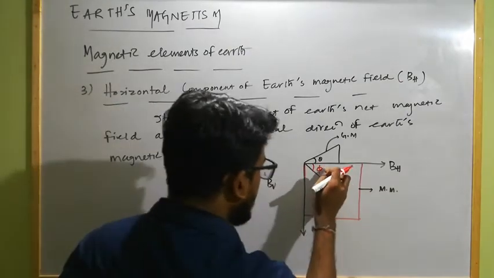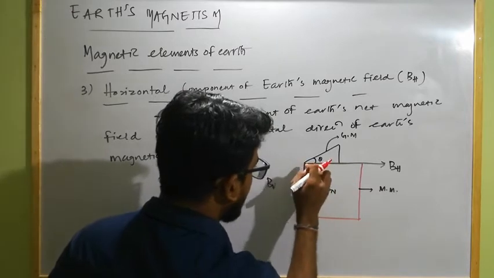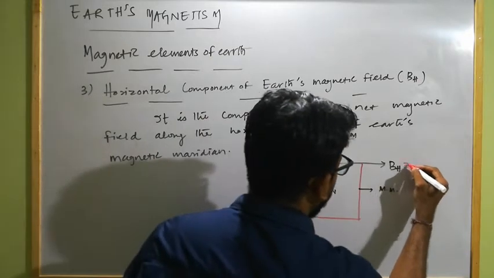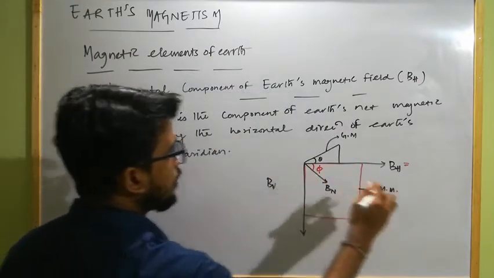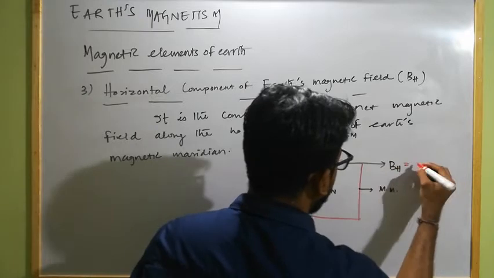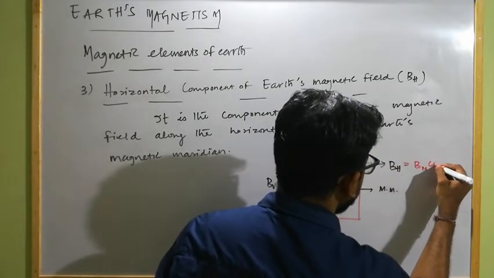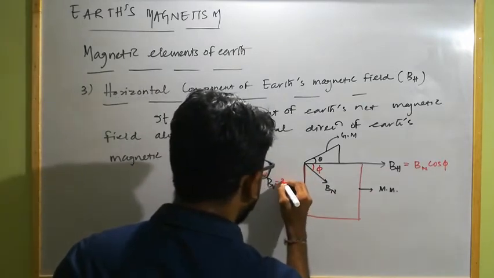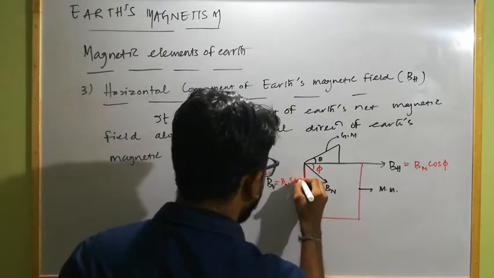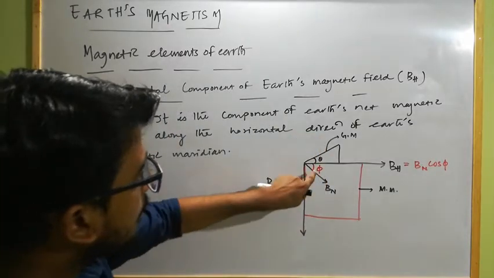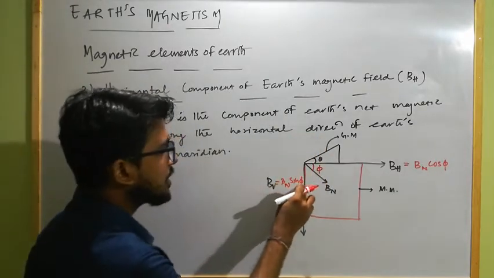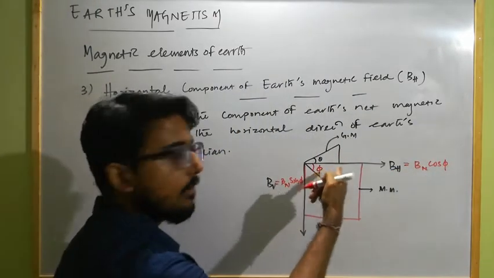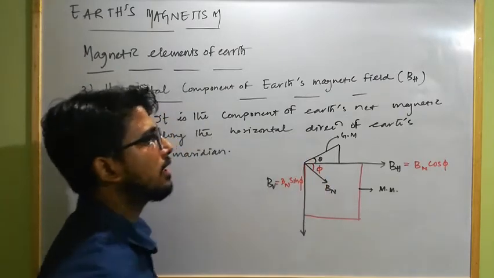So if this angle is the angle of dip, phi, for this place, then this component of Earth's net magnetic field, BH, will be how much? According to the resolution of vectors, this is a vector quantity, so BH will be Bn cos phi. Similarly, BV, the vertical component, will be Bn sin phi. Clear? So the vertical component of Earth's net magnetic field will be Bn sin phi, and the horizontal component will be Bn cos phi. What is phi? This is the angle of inclination or angle of dip at that place.